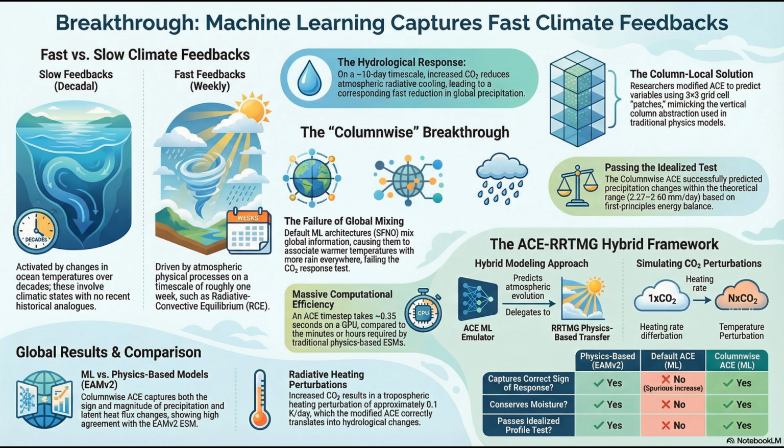Right, because we usually just think of the slow ones. Exactly. When we think about the Earth's response to greenhouse gases, we tend to focus on those slow feedbacks. We're talking about the decadal changes, deep ocean warming, or ice sheet melting. The really massive, sluggish, systemic shifts. Yeah, and those slow feedbacks create climatic boundary conditions that have absolutely no recent historical analog. So if an ML model is trained on just the last 40 years of data, the physics of those completely novel ocean states simply aren't in the training set. The model hasn't seen the ice caps melt, so it just doesn't know how the atmosphere behaves when they are gone. Which is an undeniable limitation.